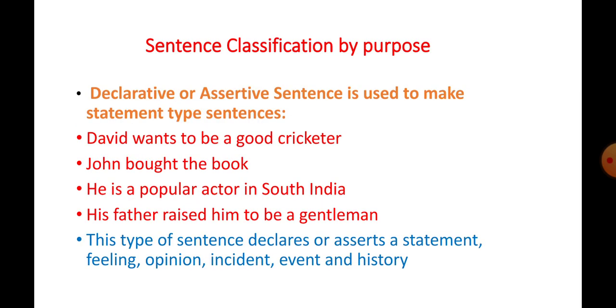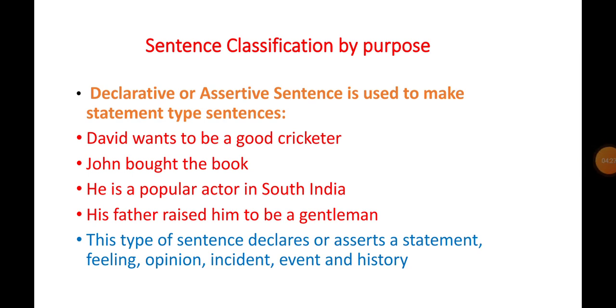Now we can look at sentence classification by purpose. Actually, there are four types of sentences: declarative or assertive, interrogative sentence, exclamatory sentence, and imperative sentence. First, we can look at the declarative or assertive sentence. Actually, it is used to make statement type sentences.